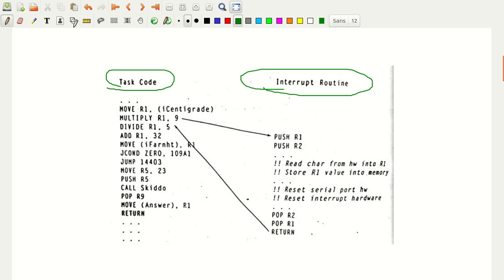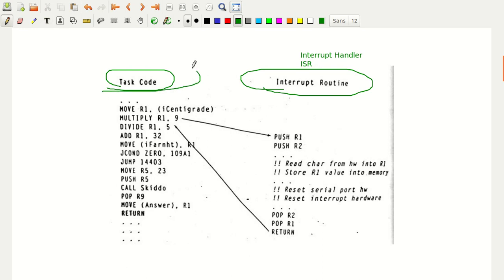Interrupt routine is also called interrupt handler, or maybe interrupt service routine. Whenever the interrupt occurs, what is the necessary thing that has to be done to service that interrupt? To service the request raised by the device, what is the necessary action the processor has to take? That program is written in a separate routine, which we call the interrupt routine.